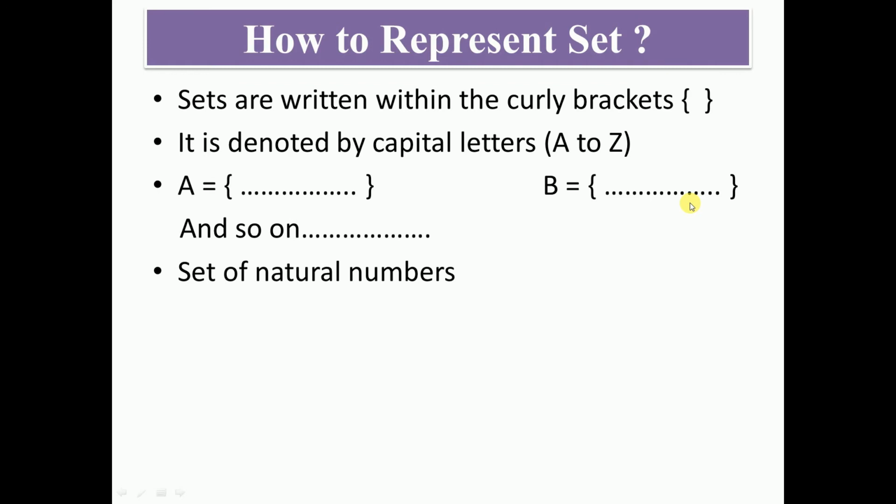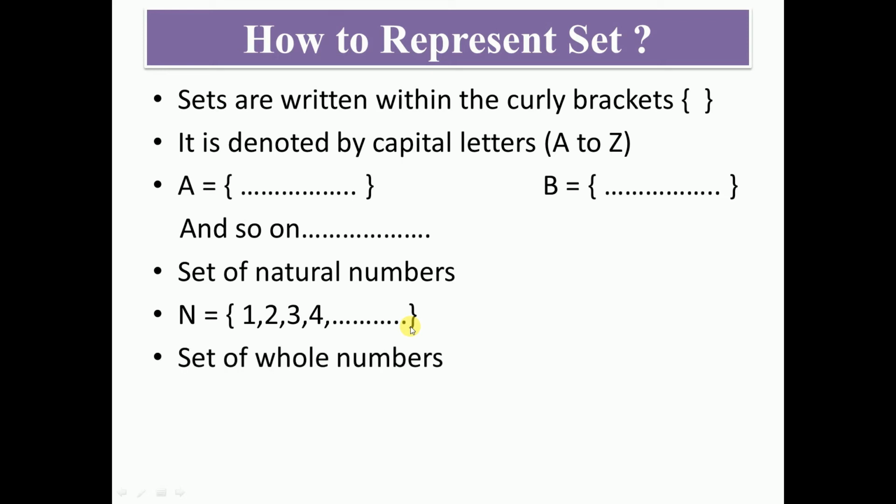Now consider a set of natural numbers. In the case of natural numbers, we denote it using N. This is a standard set of natural numbers where the elements are 1, 2, 3, 4 and so on. It goes on. Also consider a set of whole numbers. This is also a standard set which is denoted by W, and it starts from 0, 1, 2, 3, 4 and it goes on.